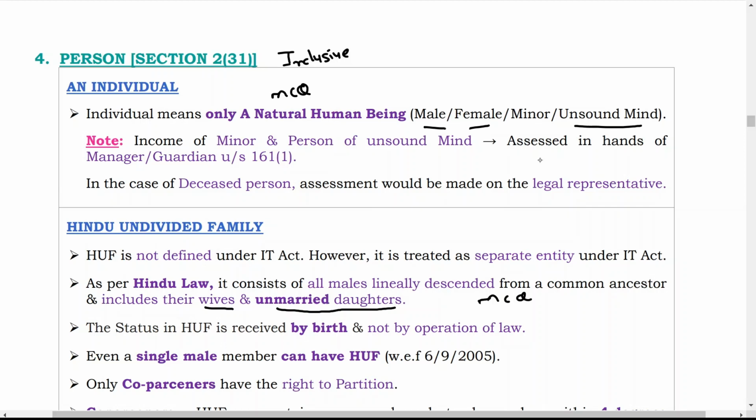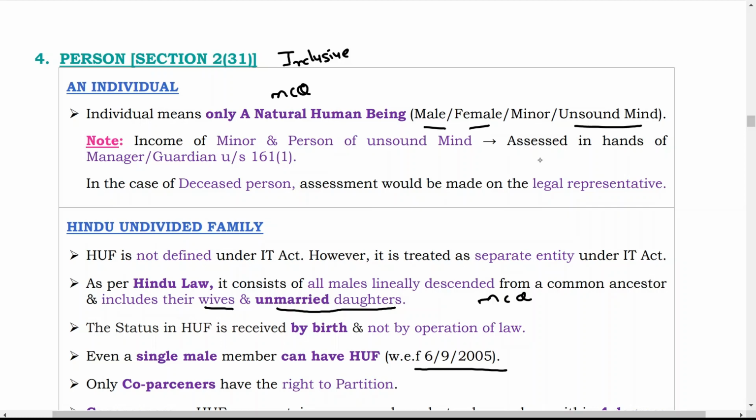The status of HUF is received by birth and not by operation of law. If a person is born in that family, he will automatically get the status of that HUF family. Even a single male member can have an HUF. That comes from 6th September 2005. A single person can also make an HUF.